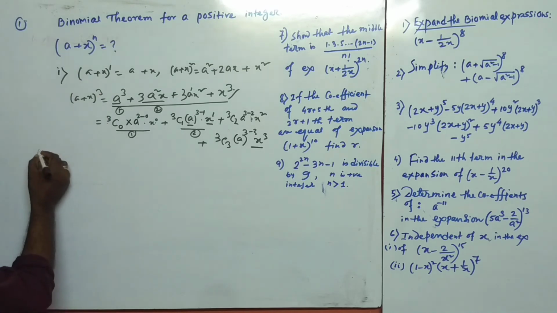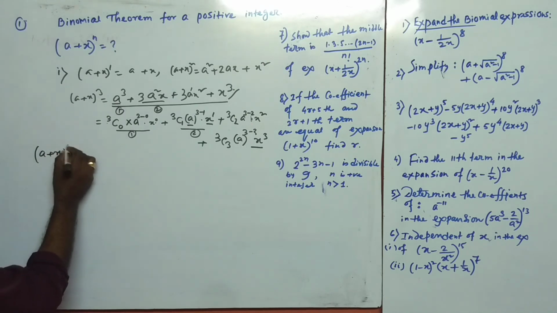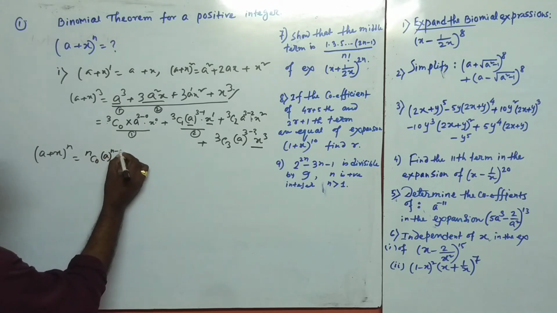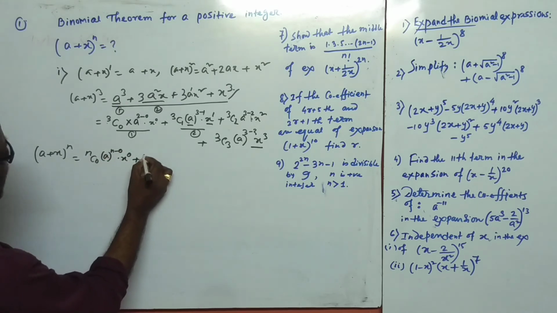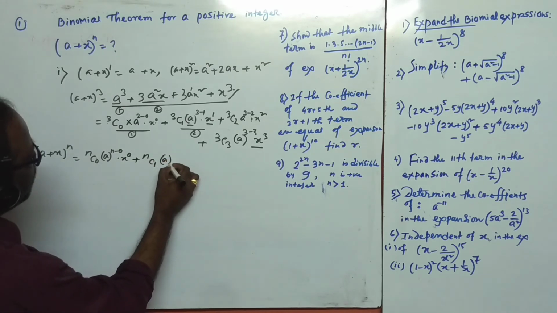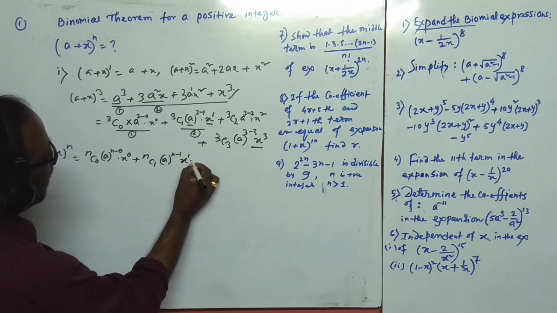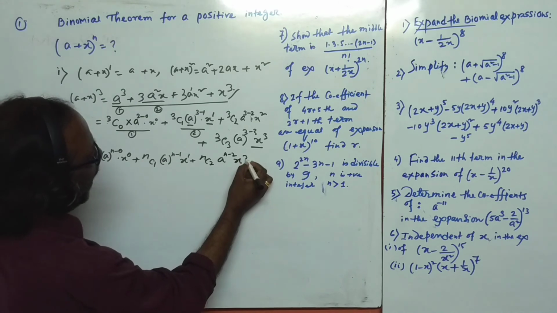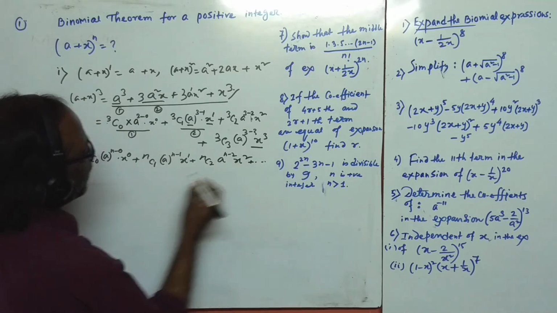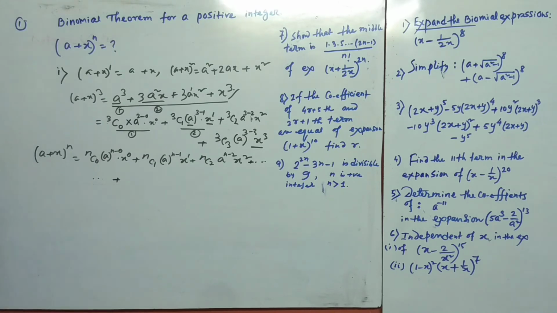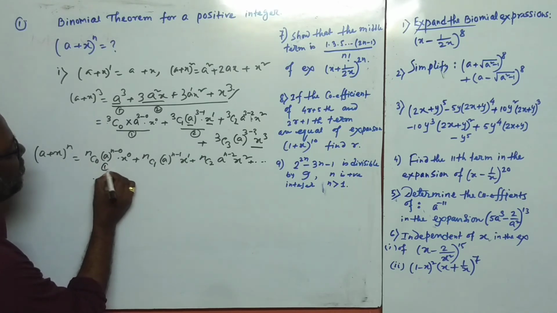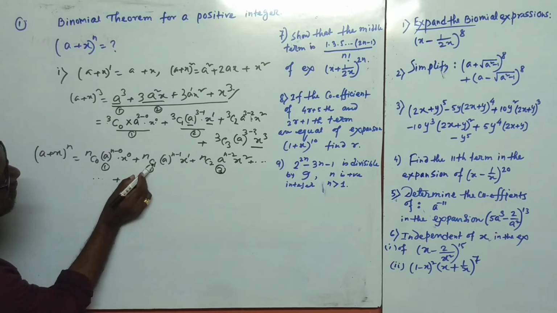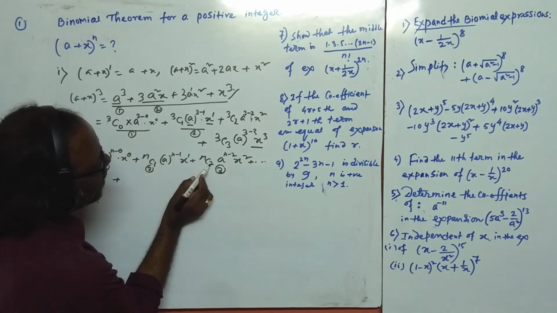In this manner, we can also express the formula of (a + x) to the power n, which is equal to nC0 a to the power n minus 0 and x to the power 0, plus nC1 a to the power n minus 1 x to the power 1, plus nC2 a to the power n minus 2 and x to the power 2. This is the first term, this is the second term, this is the third term. See here, for the second term the suffix is 1, for the third term the suffix is 2.